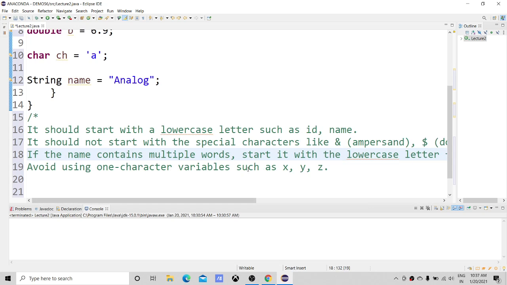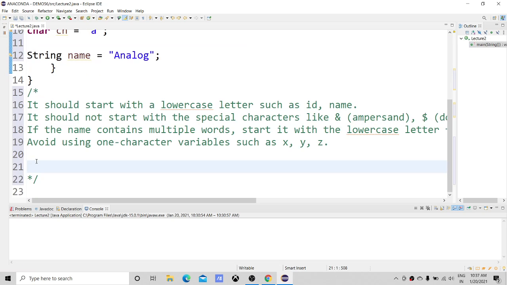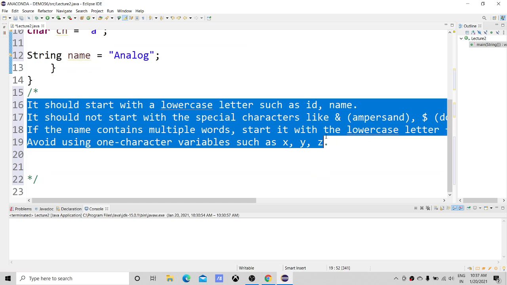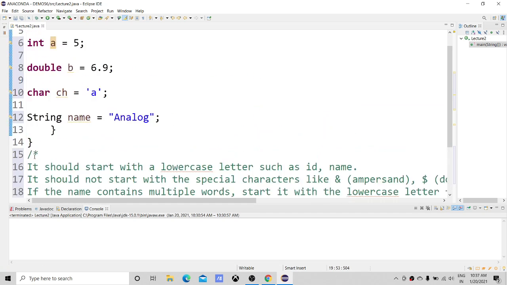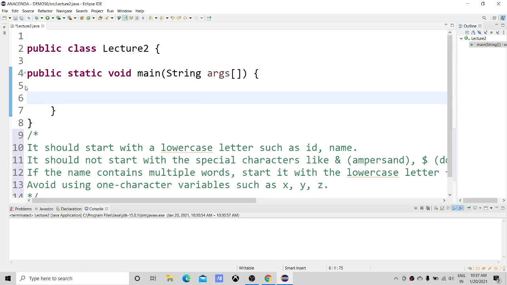Avoid using one-character variables such as x, y, z. Suppose I have used a. This is not a good programming practice. So while defining your names, you should keep this much in mind. Now let me delete this and write a program to swap two numbers.